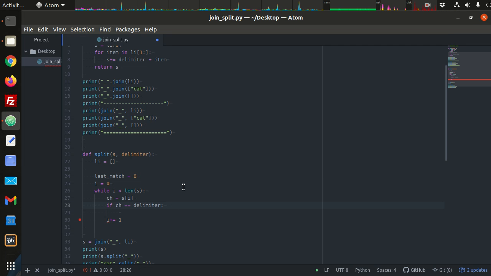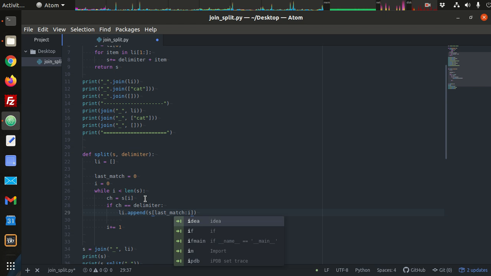Right? So we'll say we have a new list, li, up here. li.append. What are we adding to that list? We're adding a slice of the string s from last match to our current index I. Right? So that slice of the string is going to be added to the list.